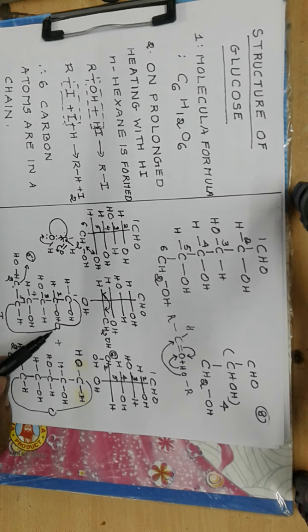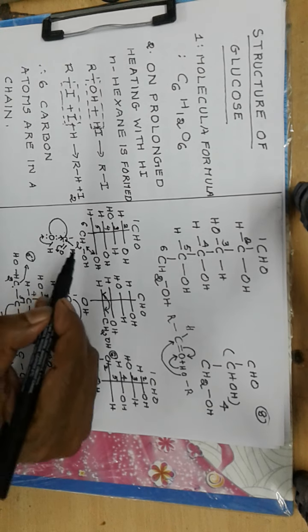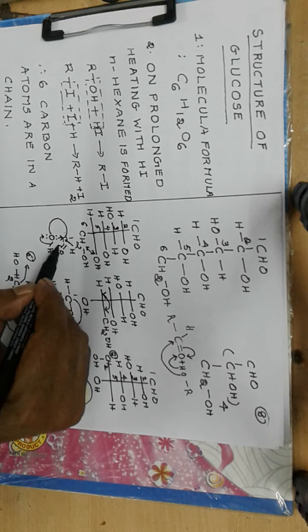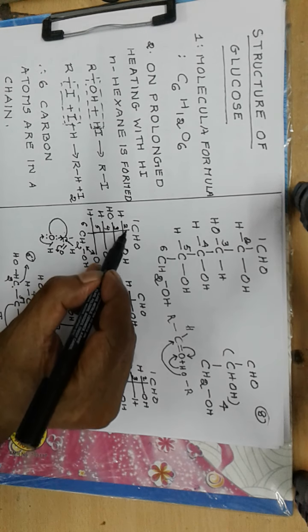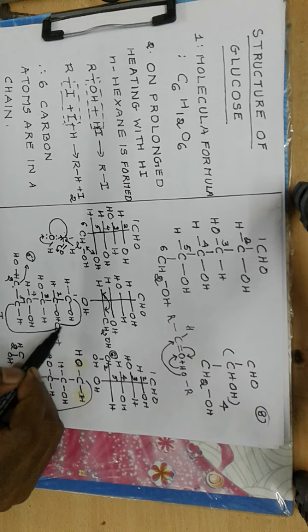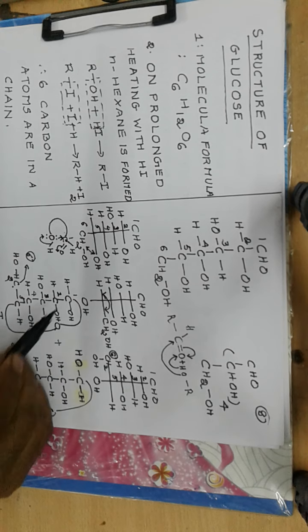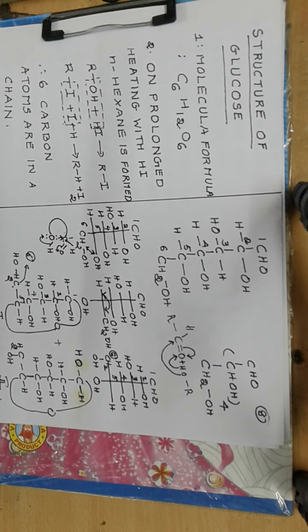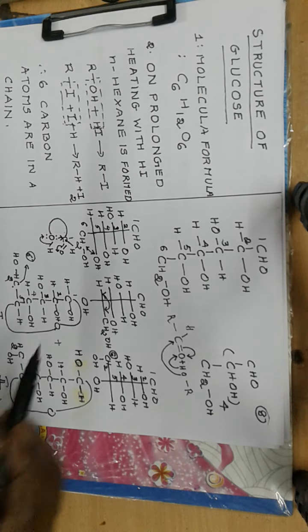And this curved line again indicates a bond like this, but to make the picture simple we have drawn it like this. Now this CH group can rotate around this single bond, so that this OH may be inside this ring portion or outside this ring formation. Now this OH is formed by the carbonyl group of the aldehyde group in glucose, and this